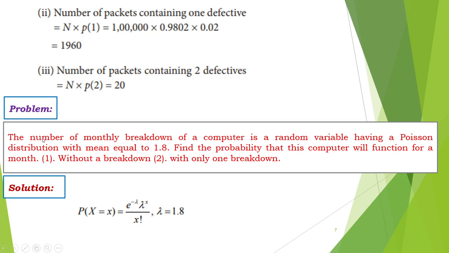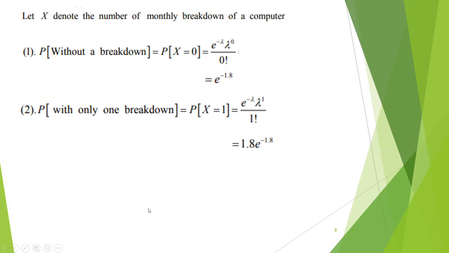In the next problem, the number of monthly breakdowns of a computer is a random variable having a Poisson distribution with a mean equal to 1.8. Mean means lambda. Find the probability that this computer will function for a month without a breakdown, which means x is equal to 0, and with only one breakdown, which means x is equal to 1. Substitute here and get the final answers.